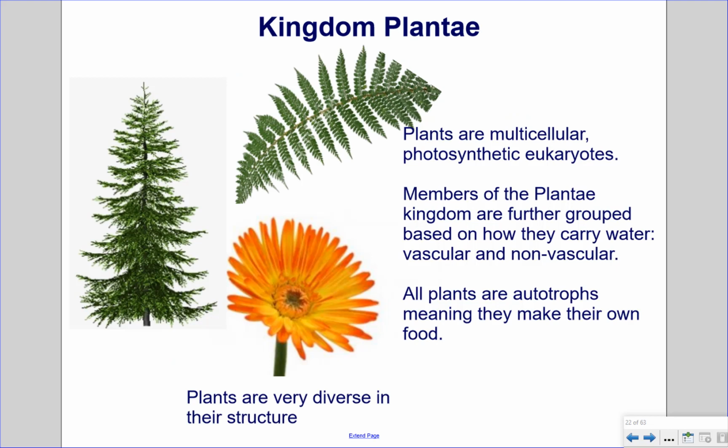Kingdom Plantae. Plants are multicellular, photosynthetic eukaryotes. Members of the Plantae kingdom are further grouped based on how they carry water, vascular and non-vascular. All plants are autotrophs, meaning they make their own food. Plants are very diverse in their structure.